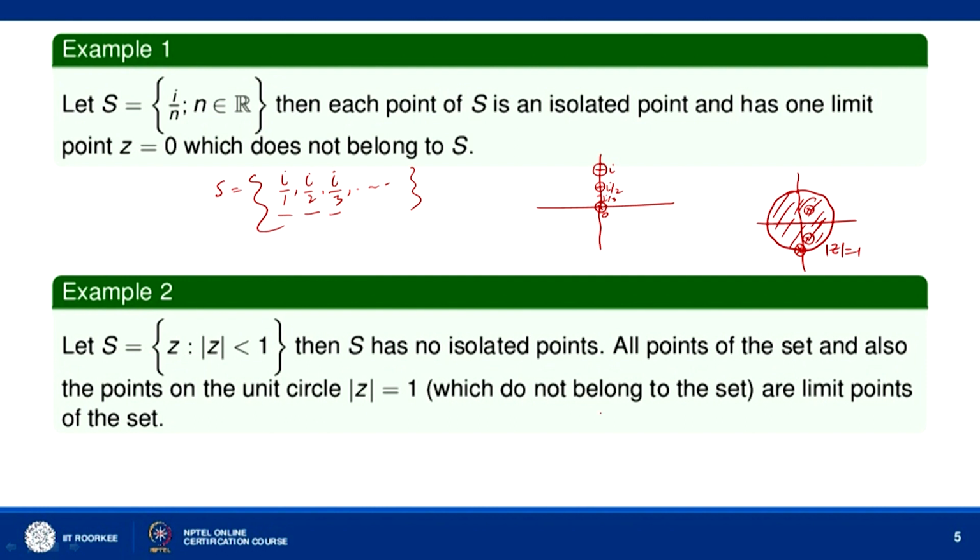So, the set of limit points of S here is the set of all Z such that mod Z is less than or equal to 1. You can see the set of limit points is bigger than the set S itself. And here the set of limit points is a singleton set, equal to the singleton set 0. Each point here is an isolated point, but here no point is an isolated point.